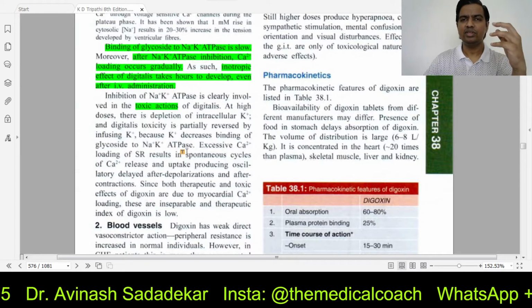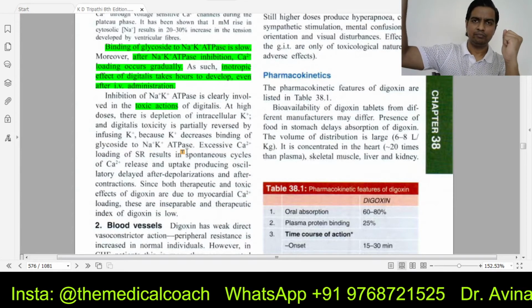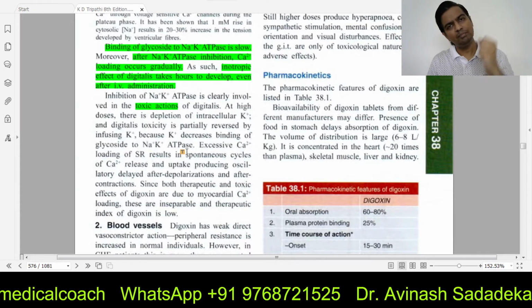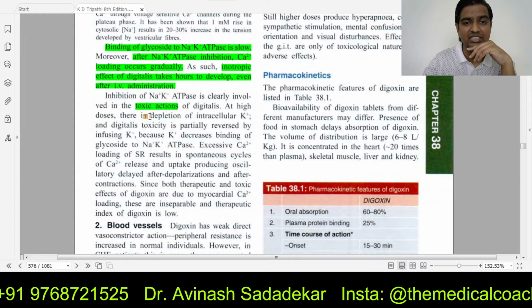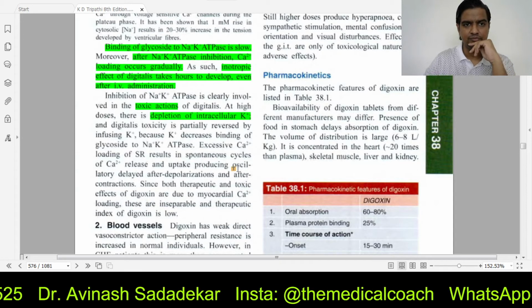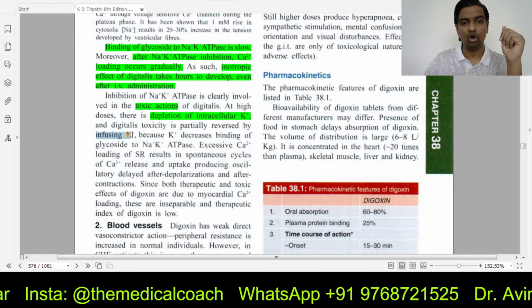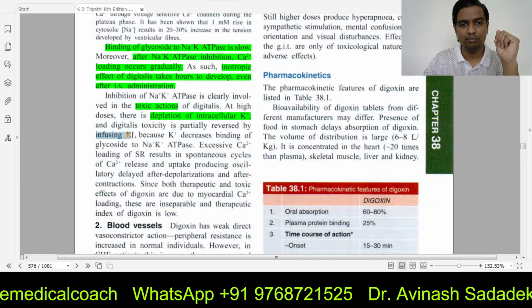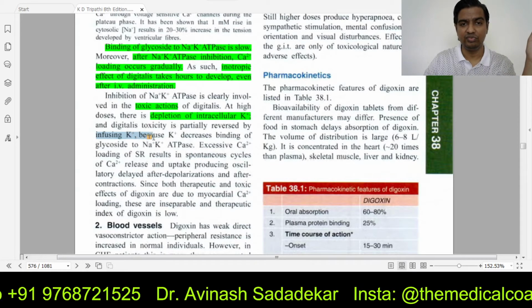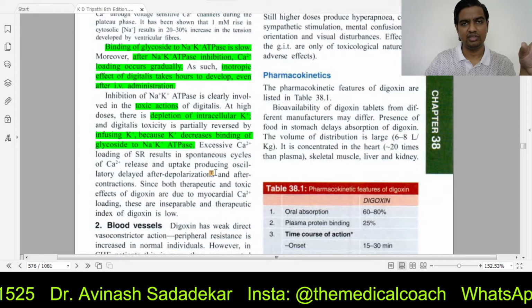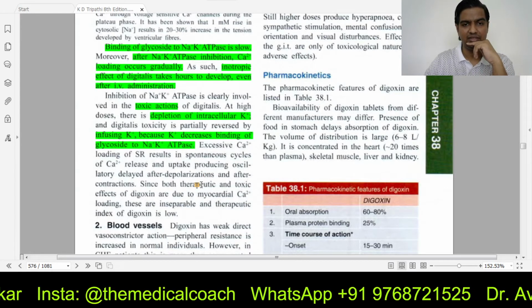How? See, what was the job of the sodium potassium ATPase pump? Take sodium from inside, throw it out. Take potassium from outside, pull it in. When you block the pump, will potassium come in? No, right? So there will be depletion of intracellular potassium. That's the reason why in digoxin toxicity there will be a role of infusing potassium. How? When you give potassium, potassium removes digoxin's toxicity by decreasing the binding of this glycoside to sodium potassium ATPase.